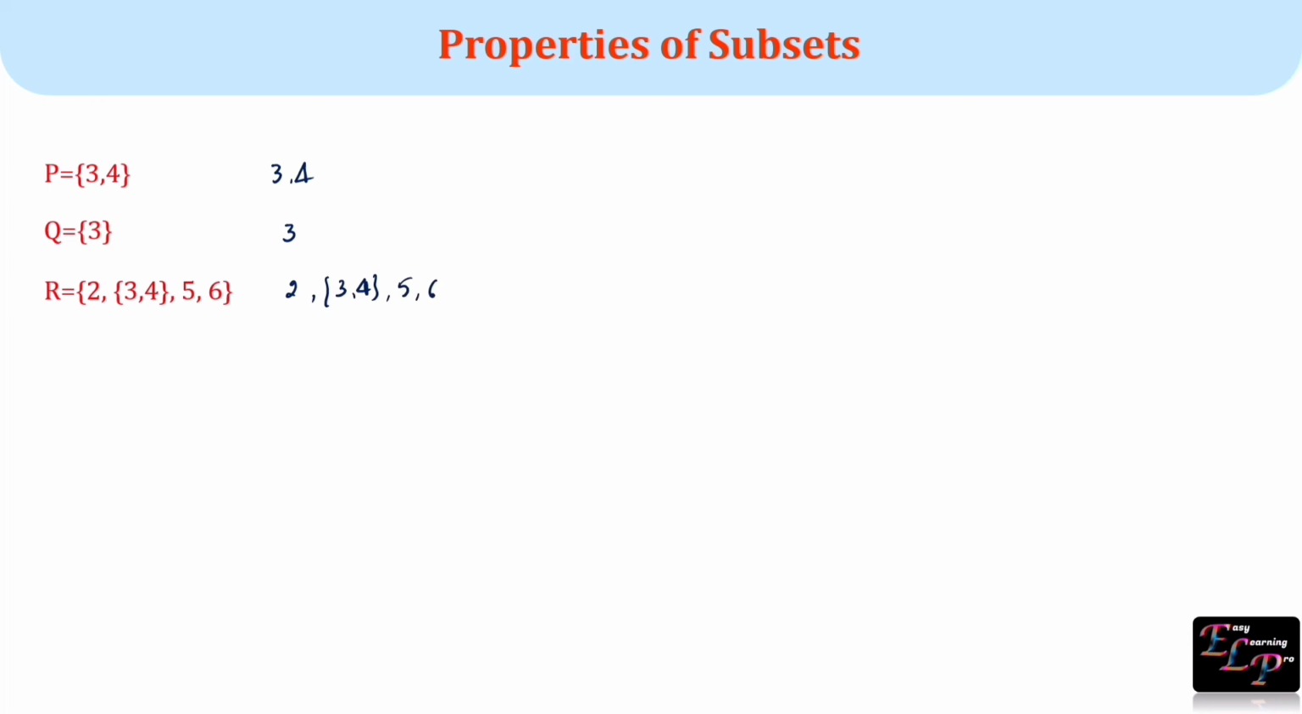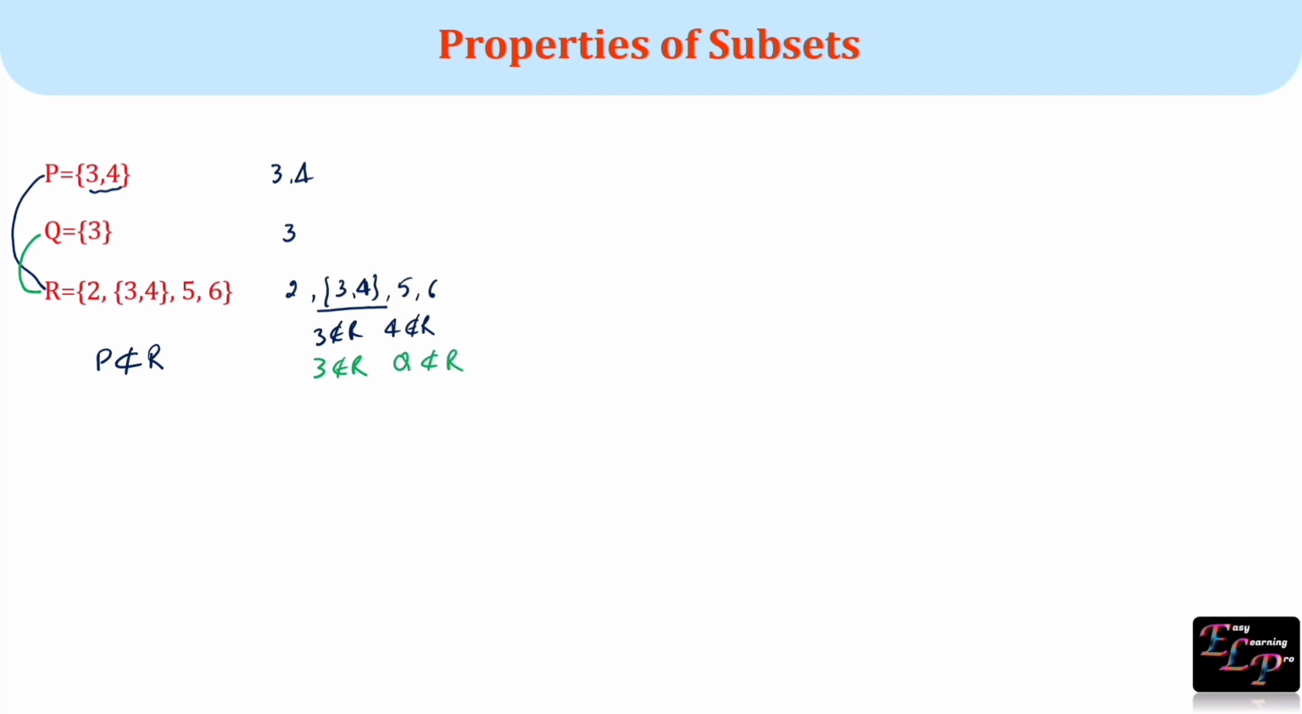If we compare sets P and R, we say P is not a subset of R because the elements 3, 4 are not present in set R. We have the set {3, 4} as an element, but 3 is not an element of R, 4 is not an element of R. So if we compare sets Q and R, here 3 is an element of Q, but 3 is not an element of R. Hence, set Q is not a subset of R.